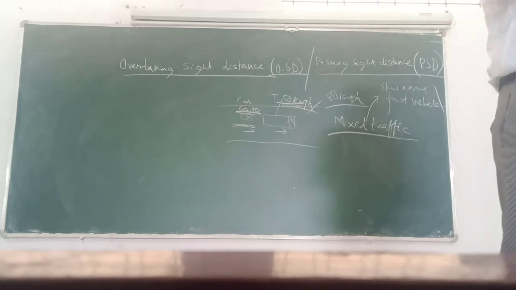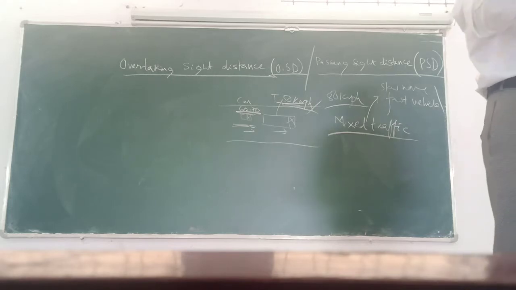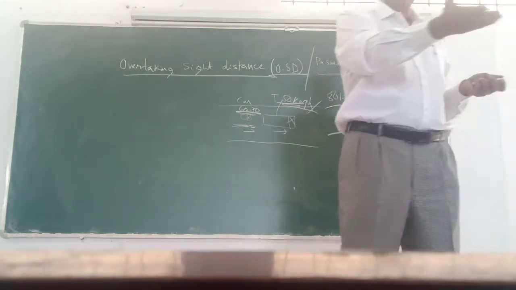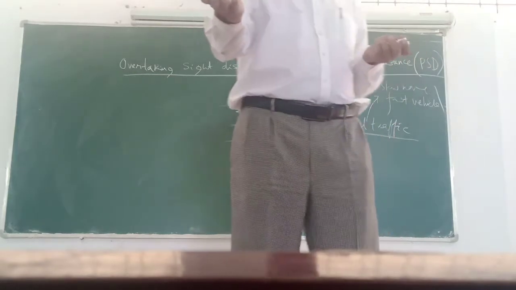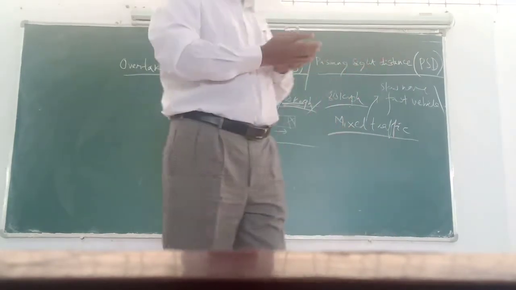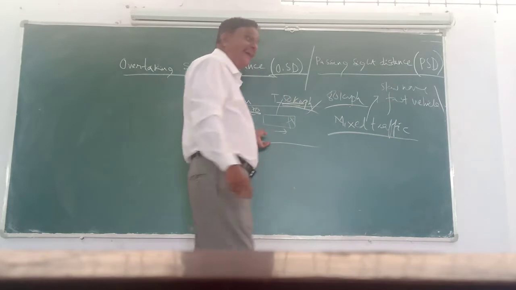So we are going to analyze now the overtaking side distance. How much is it possible? Like we were able to decide what should be the minimum stopping side distance, the same way the overtaking side distance can also be analyzed.